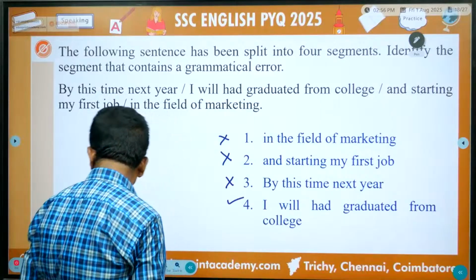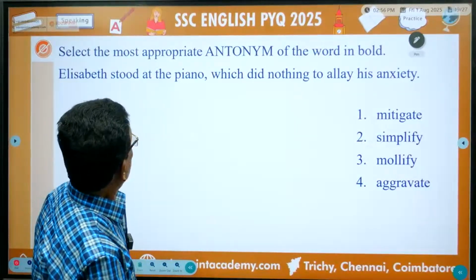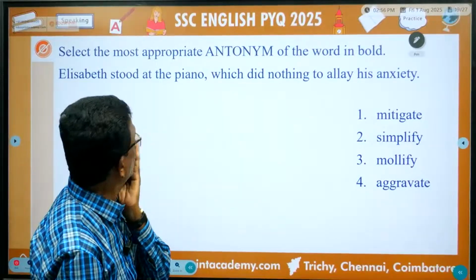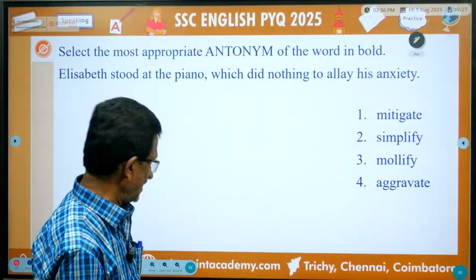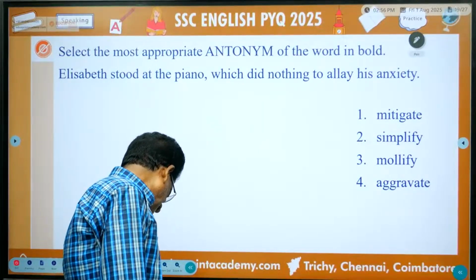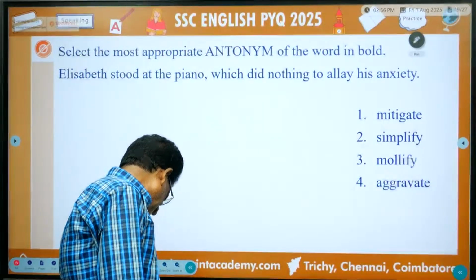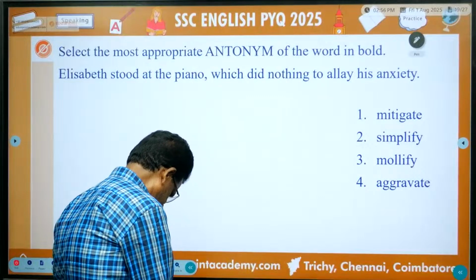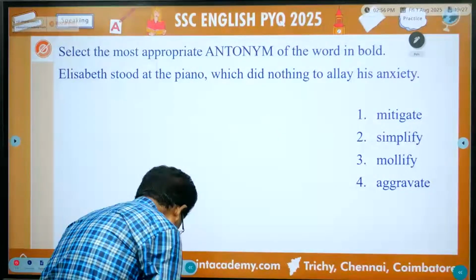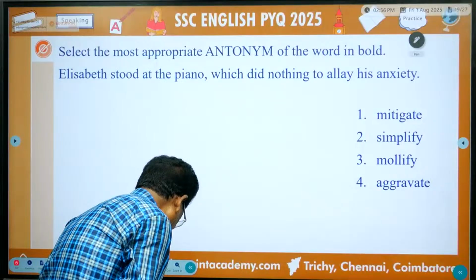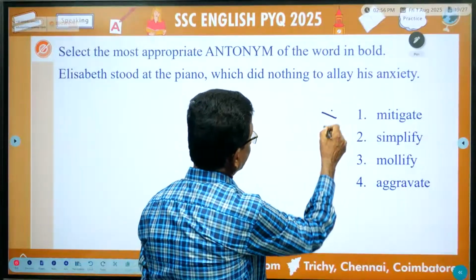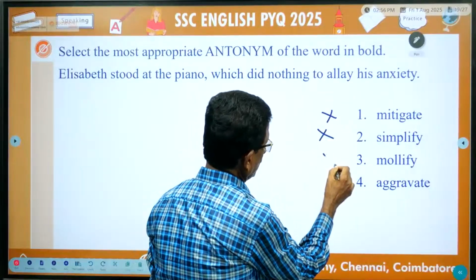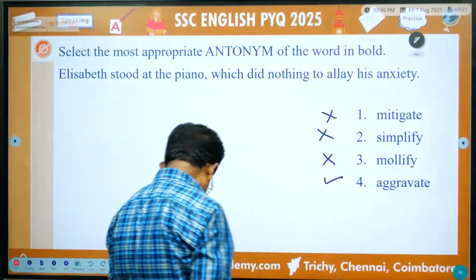Next question. Select the most appropriate antonym of the word in bold. Elizabeth stood at the piano, which did nothing to allay his anxiety. Here, okay, listen. In this sentence, mitigate is wrong, simplify is also wrong, mollify is wrong, aggravate is correct.